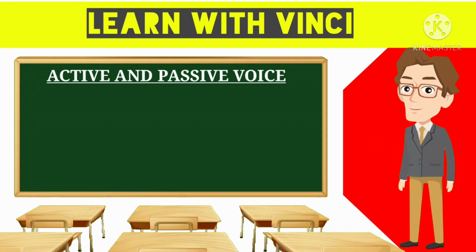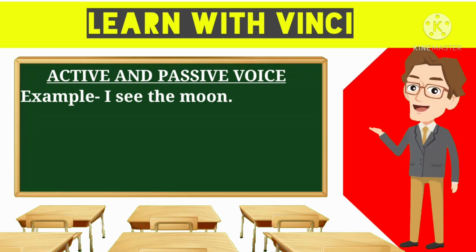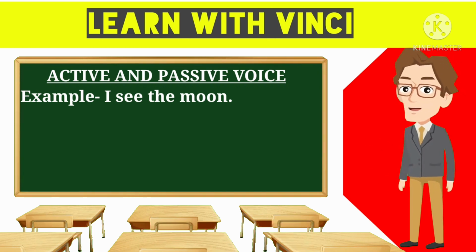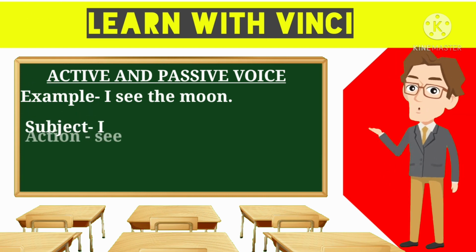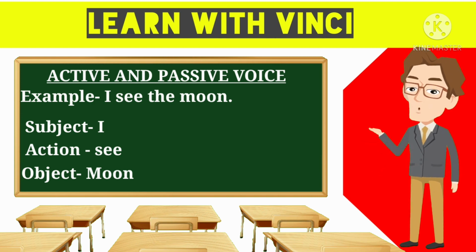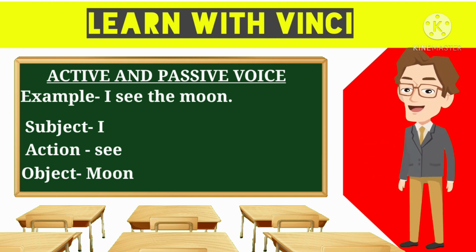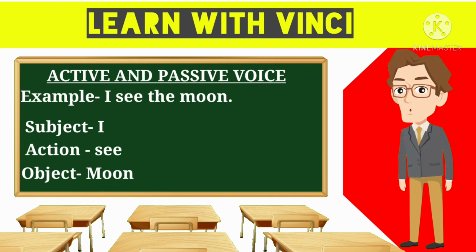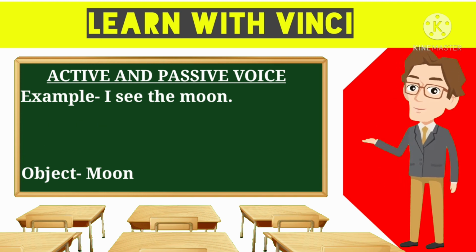Now, on your screen, you can see one example. It says, I see the moon, where I is the subject, see is the verb, and moon is the object. So basically, when we write the same sentence in passive voice, we have to keep a simple concept in our mind, and that is the X rule.